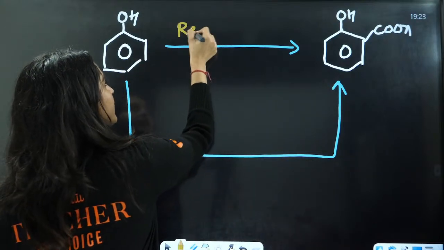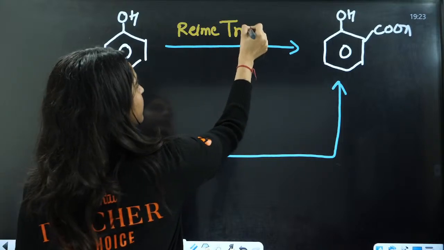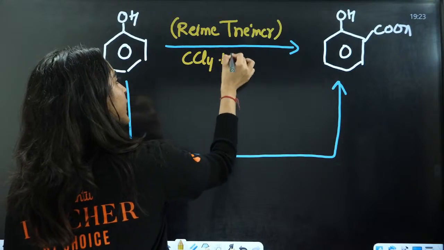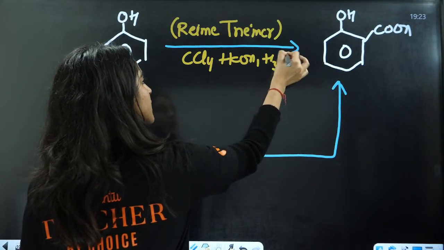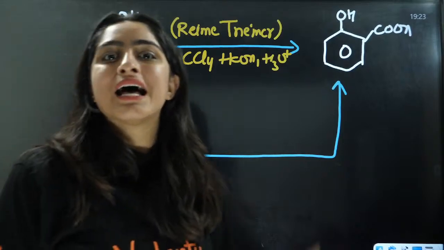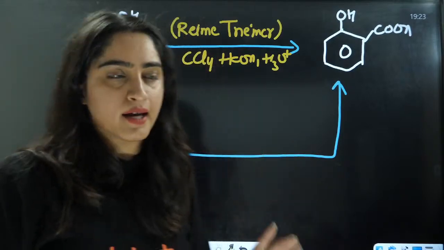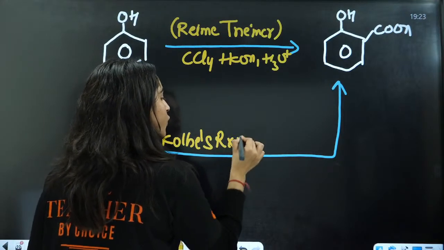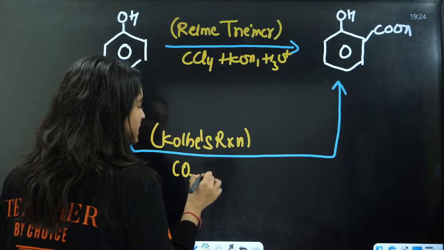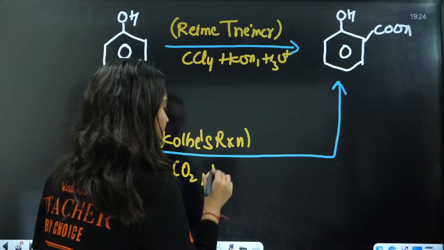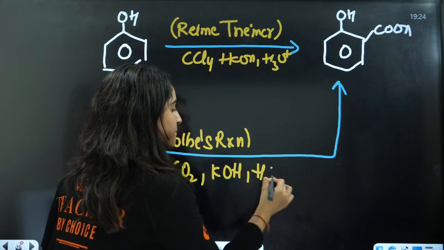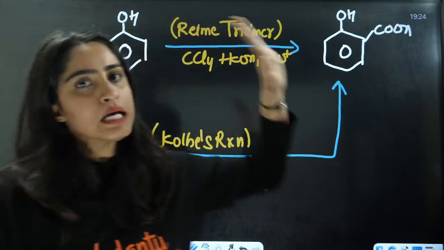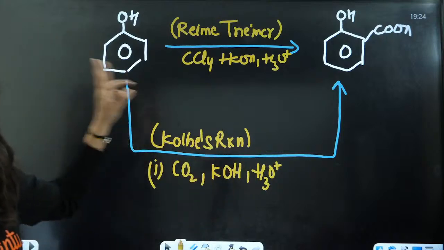First is Reimer-Tiemann reaction with CCl4, KOH and hydrolysis. The aldehyde was with CHCl3. Or you can use Kolbe's reaction, that is by CO2, KOH, and hydrolysis. Understood? This is Kolbe's reaction, and this is Reimer-Tiemann reaction. Very good. There are 2 ways.